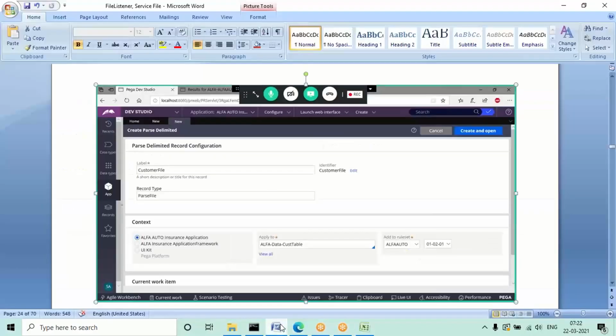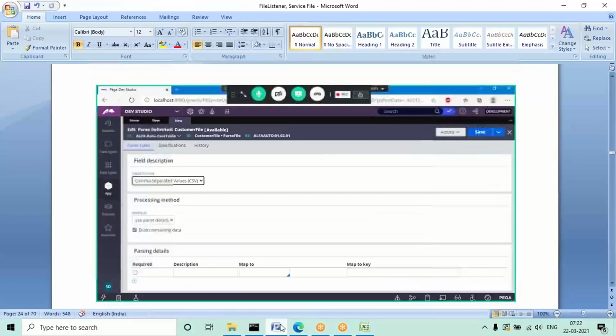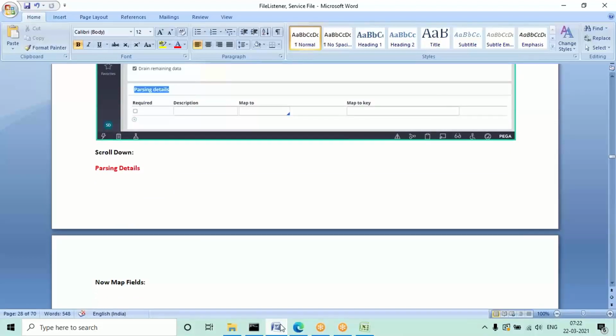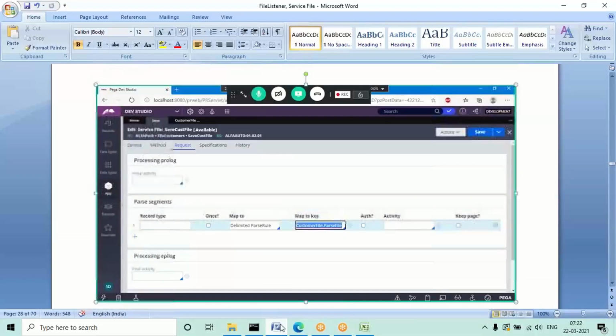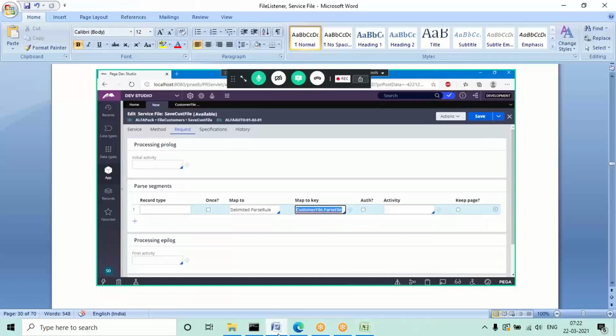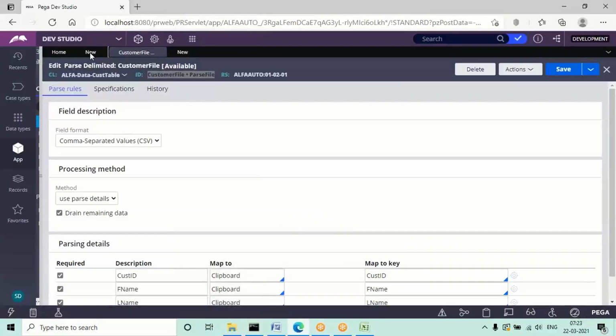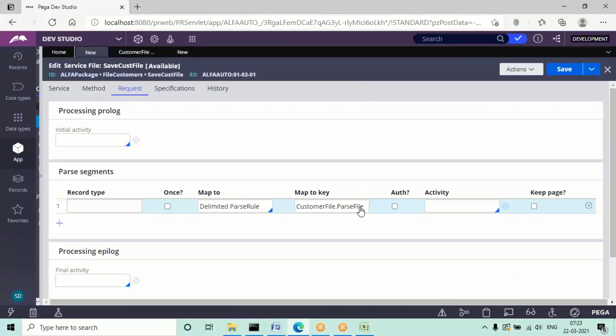So give some name for the activity. After saving the parse delimited rule, copy and paste it in this one. Actually, if you see here, an auto complete option is there. If you check this screenshot from older versions, you used to get the down arrow, the auto complete control. But in the present version I'm having only a text box. Only a text box is there, which means I need to copy and paste.